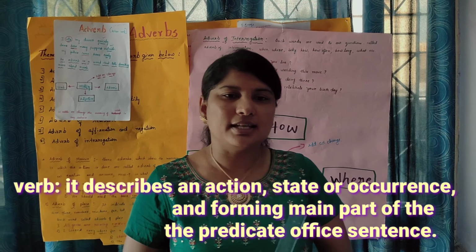And second, we can go for the adverb of place. Place, you know, that is sthala. It indicates where the action is performed. Here, there, everywhere, now, far, out, in, up, down, below, above, beside, etc. These are the words which show the adverb of place. So here some examples are given to you.